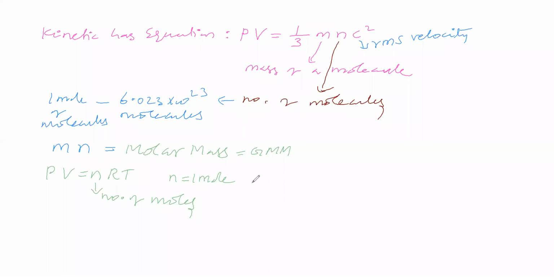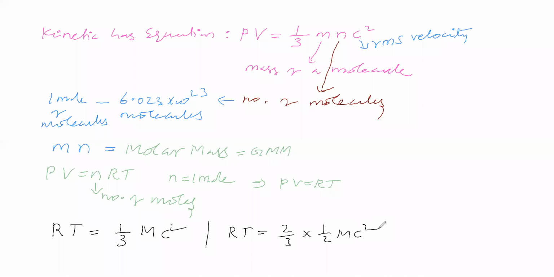If we consider n equals 1 mole, then PV equals RT. Let us substitute PV equals RT here. Then RT equals 1 by 3, and this mN is molar mass, which we considered, into c square. Next we can write RT equals 2 by 3 into 1 by 2 mc square.